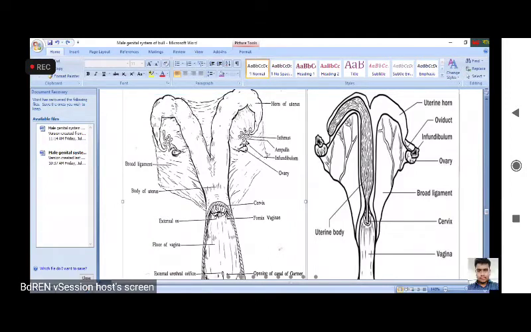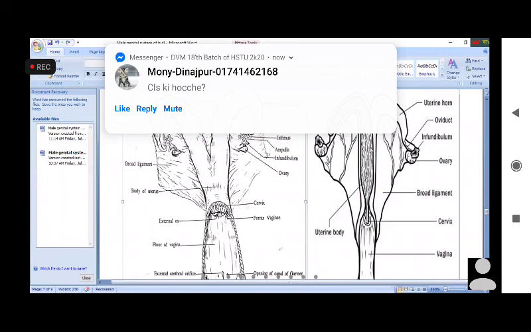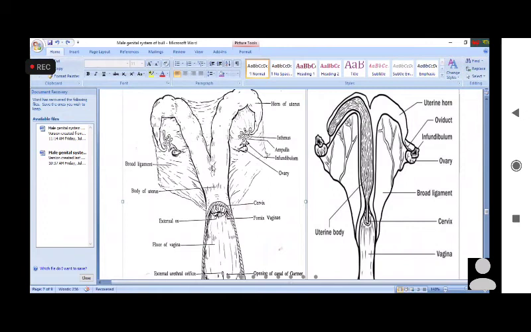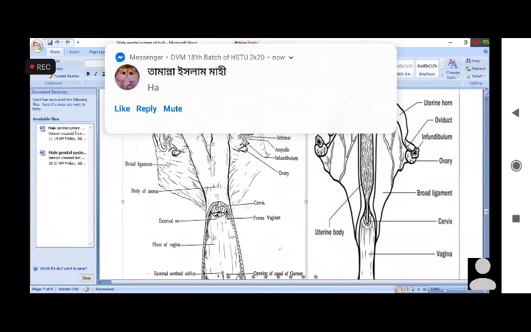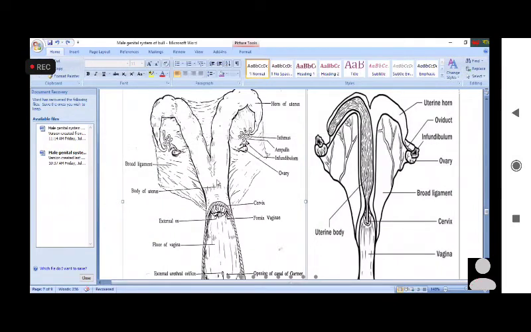Yes. So here in case of cattle, from horn to horn, this is the body of the uterus, and this is a horn. But here in case of mare, this is a horn, and from horn to horn, this is the body. See, here the body is short, but there the body is long. Clear? Yes, sir. So this is one answer. The body of the uterus is short in cattle, but the body of the uterus is long in the mare.